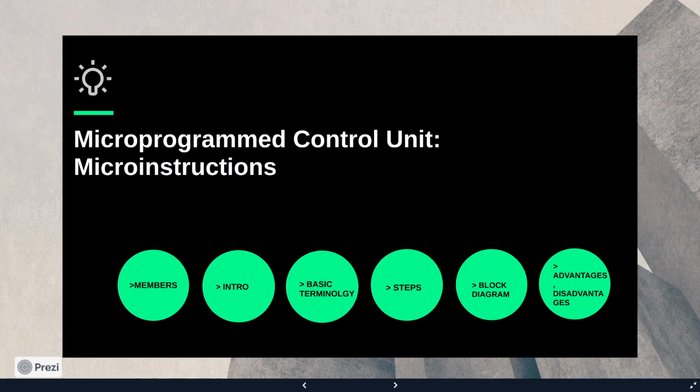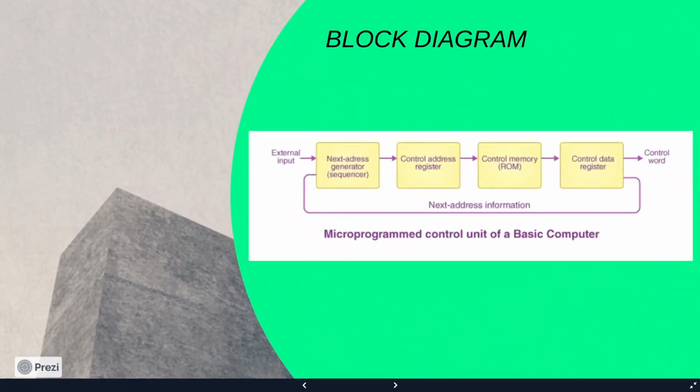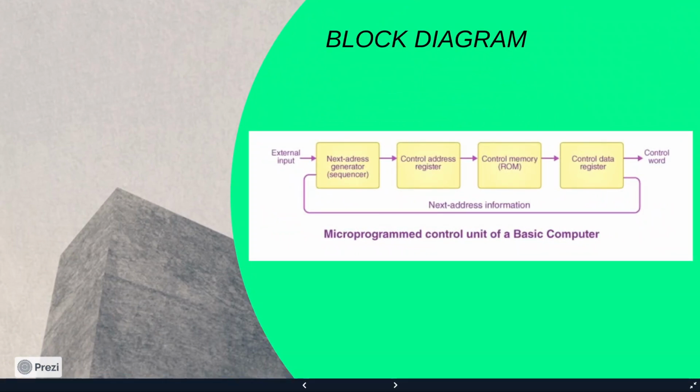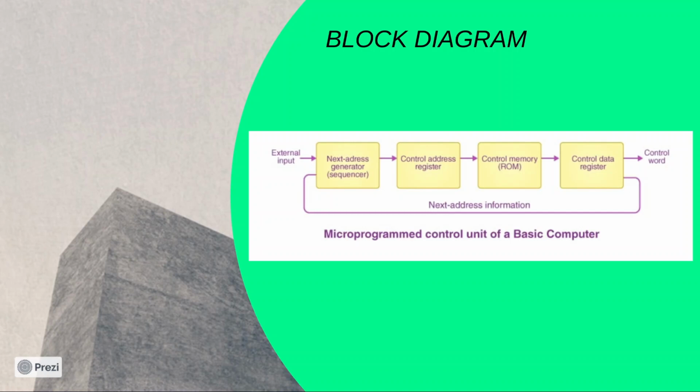Today we are going to discuss the block diagram of microprogram control unit. As you can see in this block diagram, the microprogram control unit of the basic computer consists of several components. Let's go through each of them.